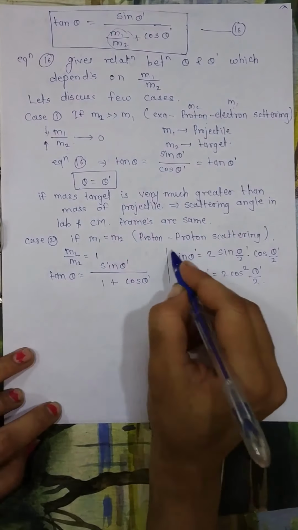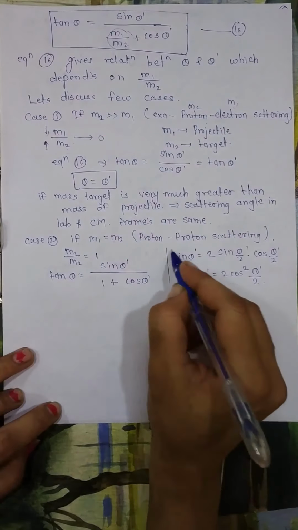And the third case is if m1 is very much greater than m2, meaning the mass of the projectile is very much greater than the mass of the target. Then this ratio m1 upon m2, with m1 very large and m2 very small, will tend to infinity, because m2 is small and we can take it as 0.